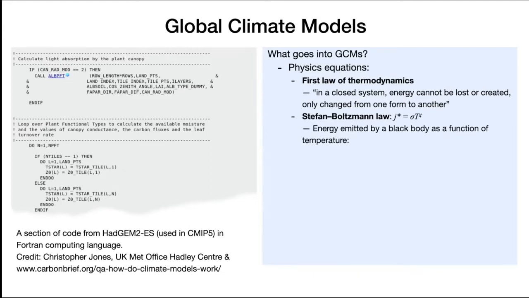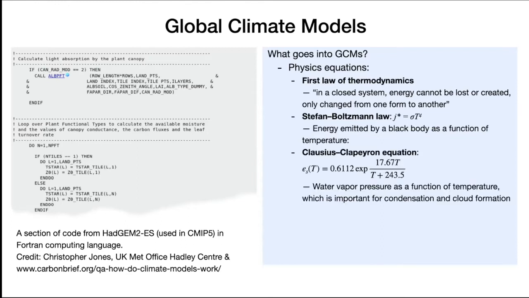We have the Stefan-Boltzmann law that says the energy emitted by a black body is a function of the temperature, and this is important for the radiation part of the model. We have the Clausius-Clapeyron equation, which shows the relationship between water vapor and temperature. This is somewhat of an approximation already, and this is important for the cloud making process.